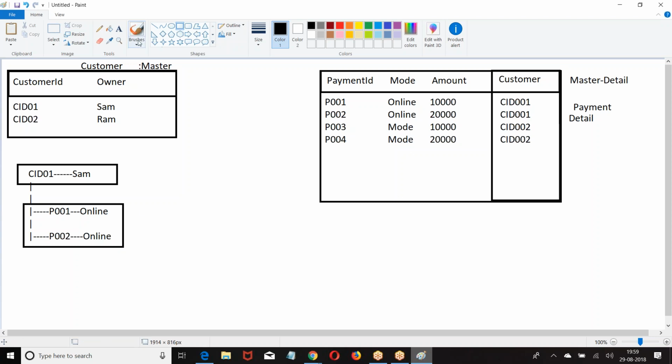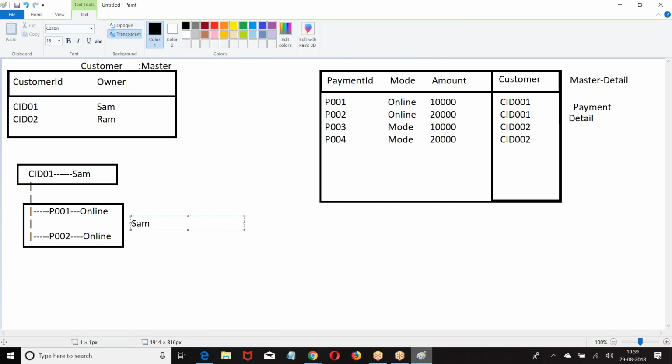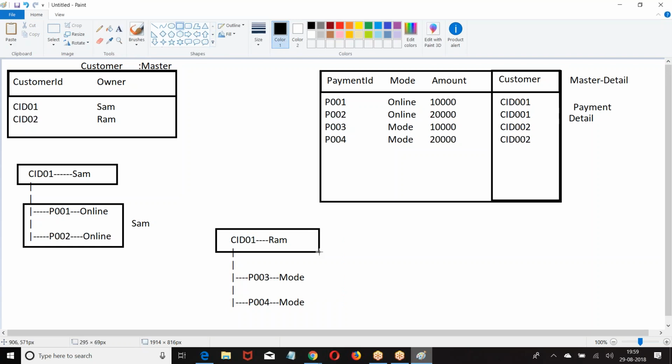Now, who is the owner of these two records? We have this. Who is the owner of these two records?